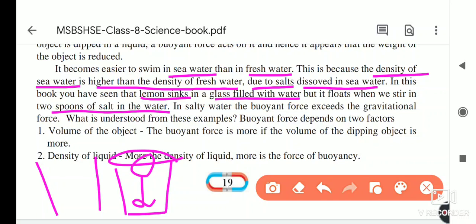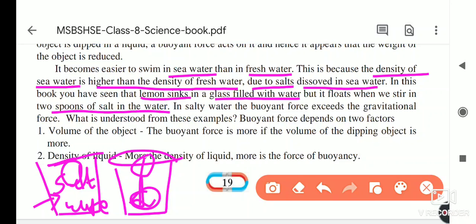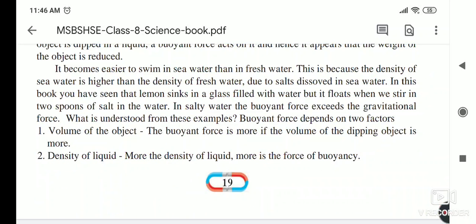So with the salt water, this lemon floats on the surface, but in fresh water it sinks. The reason behind it is that due to salt, the water's density becomes more, and due to this the lemon floats on the surface of the water.